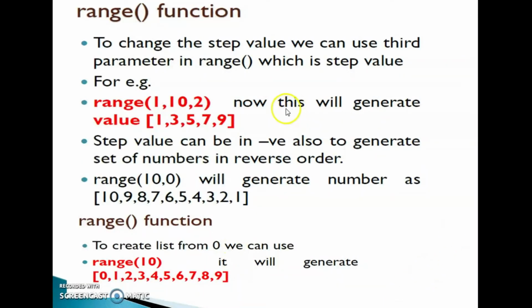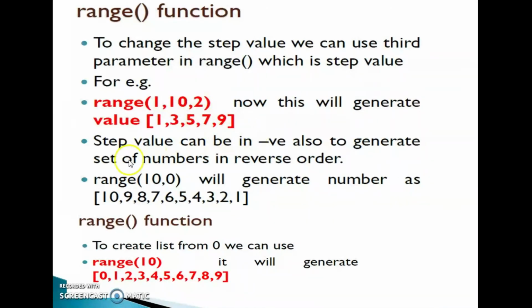Next, you can change the step value. To change the step value, you can pass a third parameter into the range function. See the example, range 1, 10, 2. All the values are separated by commas. Here the first one is the start value, the second one is the stop value, and the third one is the step value.